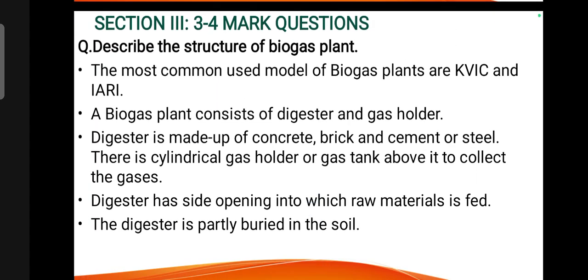Describe the structure of biogas plant. The most common biogas plant models are KVIC and IARI. A biogas plant consists of digester and gas holder. Digester is made up of concrete, brick, cement, or steel. The cylindrical gas holder or gas tank is present above to collect the gases. The digester has a side opening into which raw material is fed. The digester is partly buried in the soil.